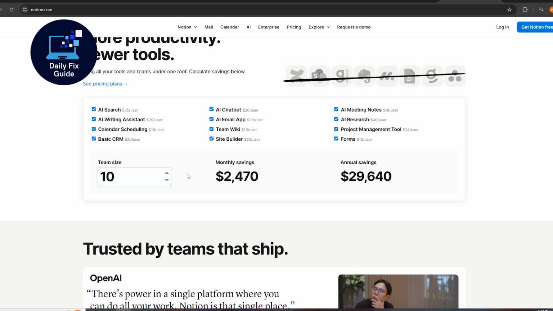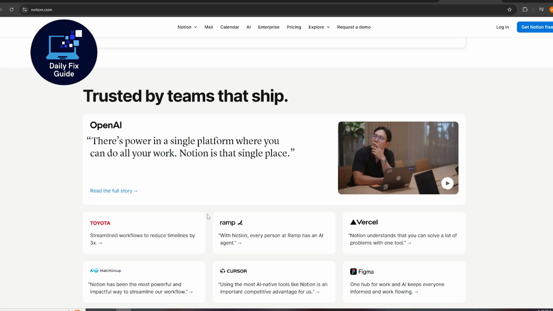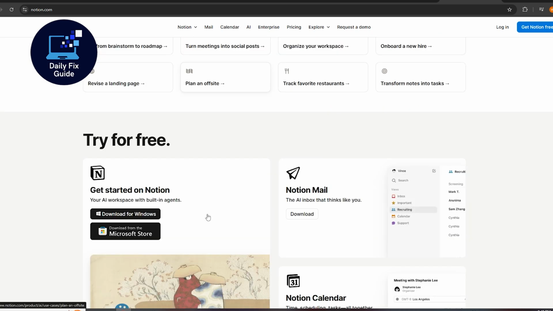Overall, Notion is best for versatility, Obsidian for deep note-taking, Anytype for privacy, and Capacities for visual customization.